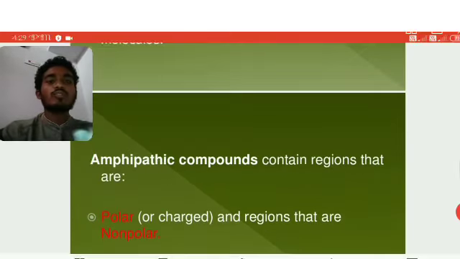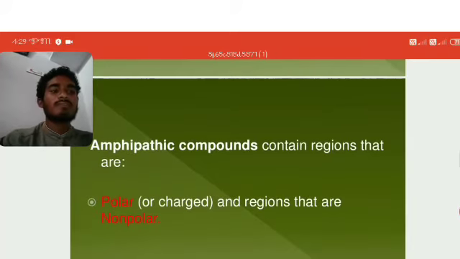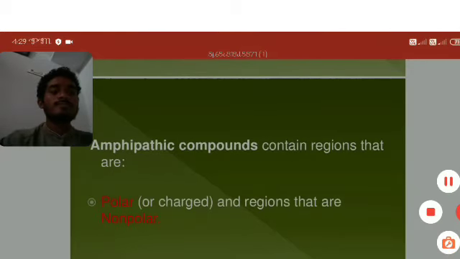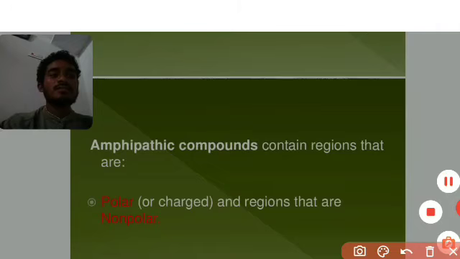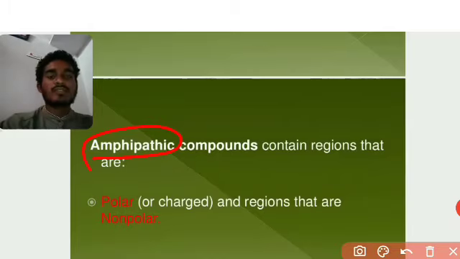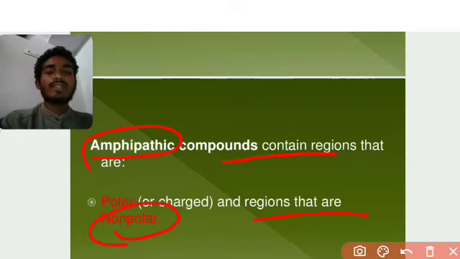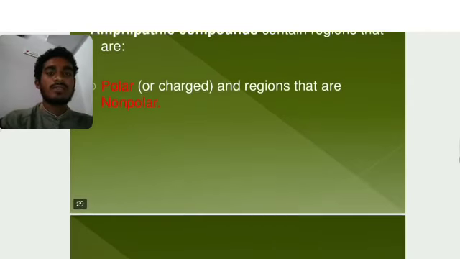Amphi means both, like acid and base. Amphi means amphoteric. Here, amphipathic compounds contain regions that are polar, with charge, and regions that are non-polar. It can be attachment of positive and negative, or non-attachment of positive. So that will be non-polar and polar molecules. These are the amphipathic compounds.